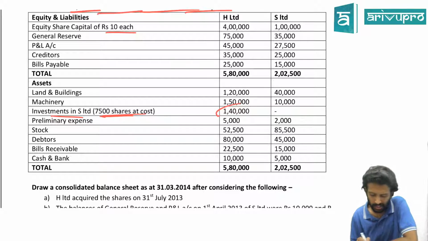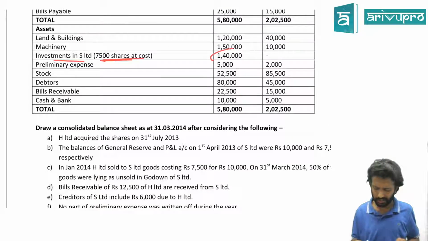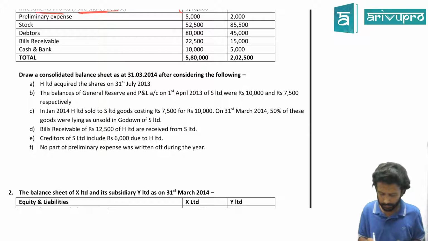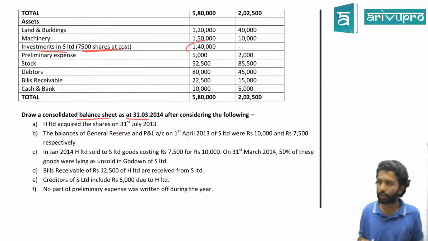Next, preliminary expense, all this is okay. Asset side, everything is fine. Let's get to the adjustment. Draw consolidated balance sheet as on 31st March 2014.